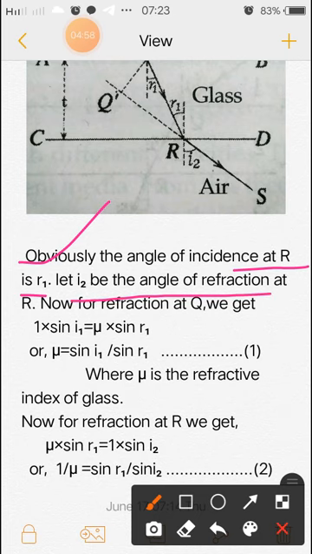Let I1 be the angle of refraction at R. Now at refraction at Q we get 1 into sin I1 is equal to mu, this symbol is called mu, into sin R1. Okay, so this is from Snell's law. So let me explain what is Snell's law now.